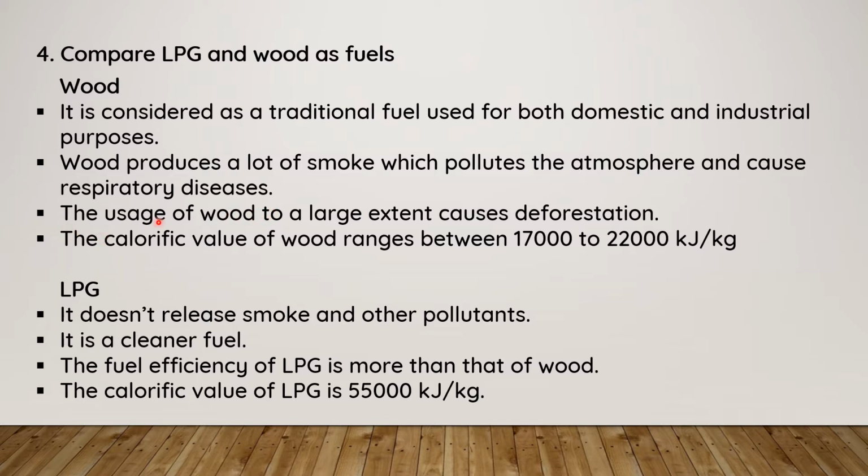The third point: the usage of wood to a large extent causes deforestation. And the last point: the calorific value of wood ranges between 17,000 to 22,000 kilojoule per kg. Kilojoule per kg is the unit of calorific value. So these are some points about wood.